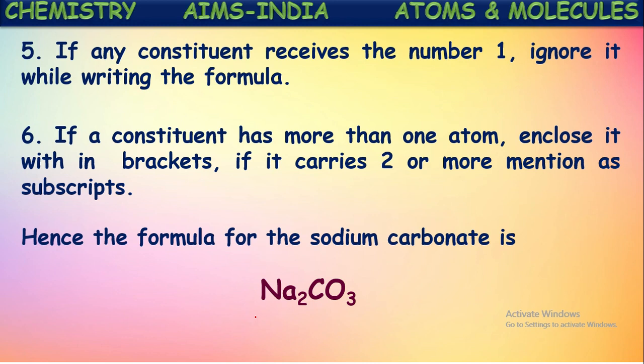Then, with the remaining numbers, we exchange them between these ions by the crisscross method. If we get only 1 as a number, there is no need to mention it. And if there is more than 1 atom in the ion, it should be kept in a bracket before writing the number. By that we get the molecular formula or chemical formula of that substance.